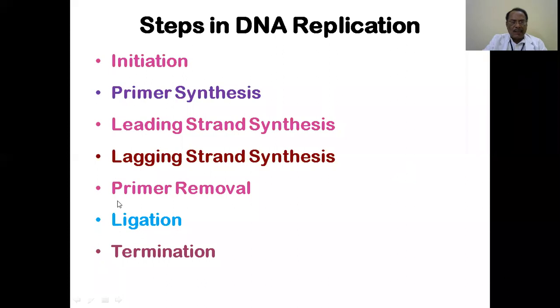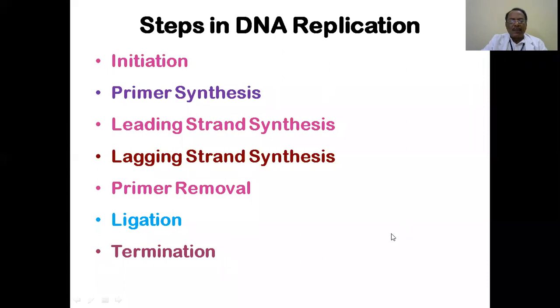At the starting point of replication, an RNA primer is needed, and that RNA piece will be removed and the gaps ligated, sutured. Finally the whole process is terminated, and the secondary, tertiary and quaternary level conformations happen, and again a new nucleus is formed. That is how replication is.